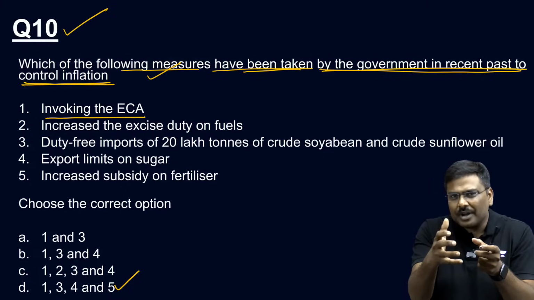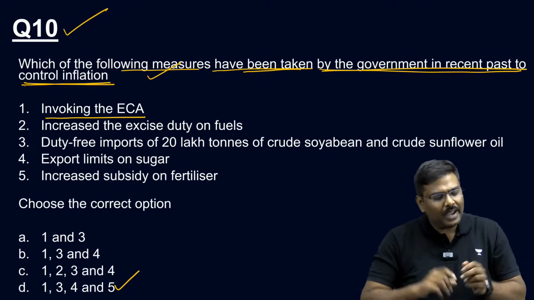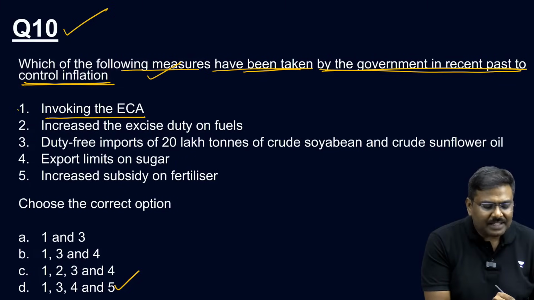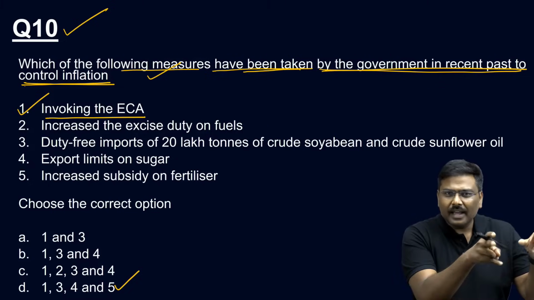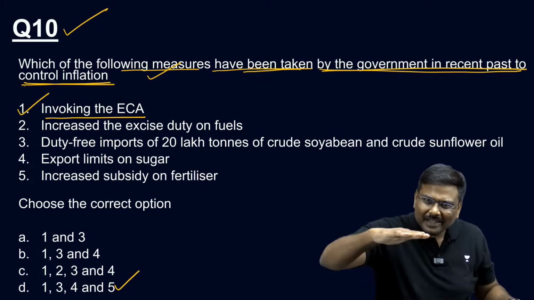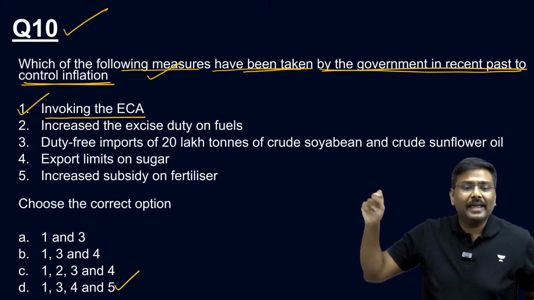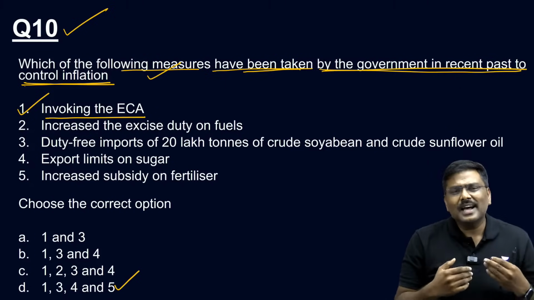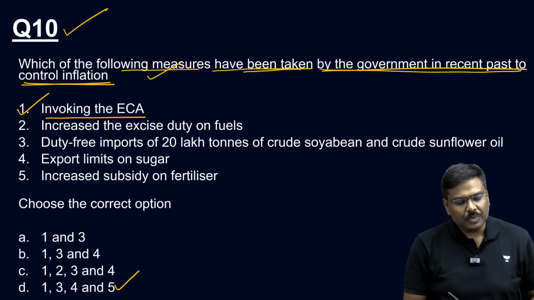They can control the production, supply, storage, etc. regarding the product. Is it okay? Now, invoking the ECA? Of course, yes. Once the product is notified under ECA, the government can impose restrictions on how much you can store, how much you should supply, etc. That is the argument. So the first one, yes, it will help in controlling inflation.